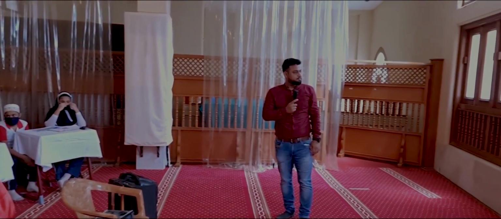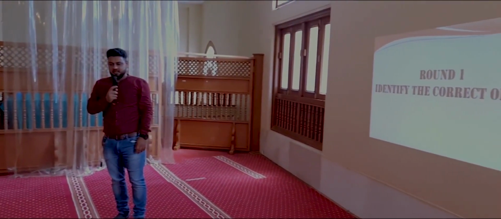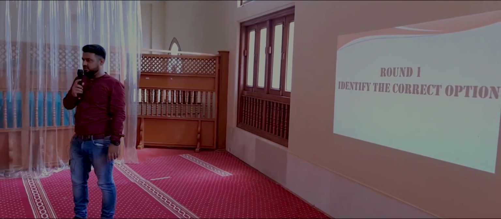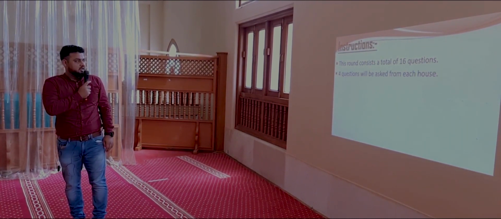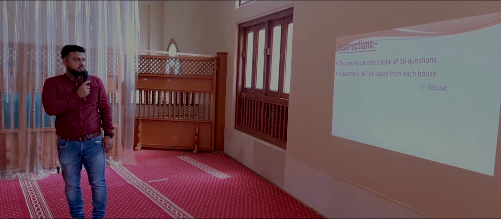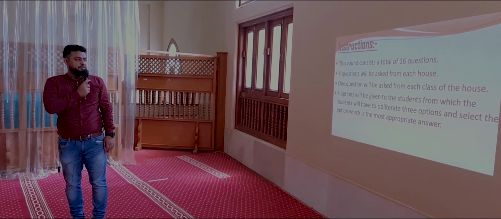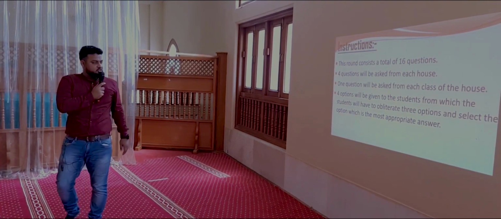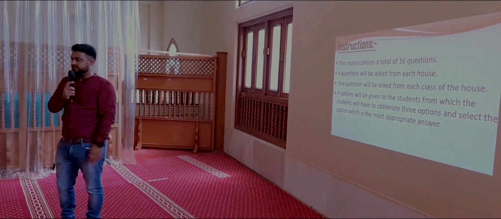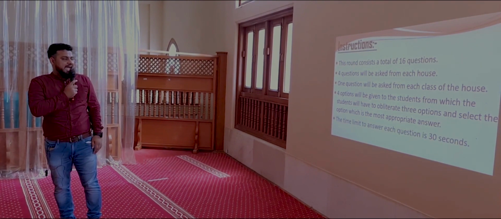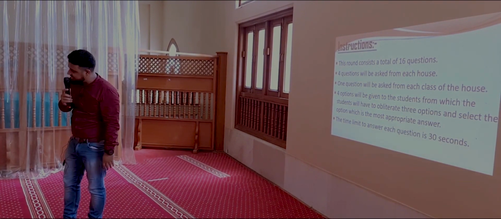Let's begin with the instructions of round number 1. Identify the correct option. Here are the instructions. This round consists of a total of 16 questions. 4 questions will be asked from each house. 1 question will be asked from each class of the house. 4 options will be given to the students, from which the student will have to eliminate 3 options and select the option which is most appropriate. The time limit to answer each question is 30 seconds.